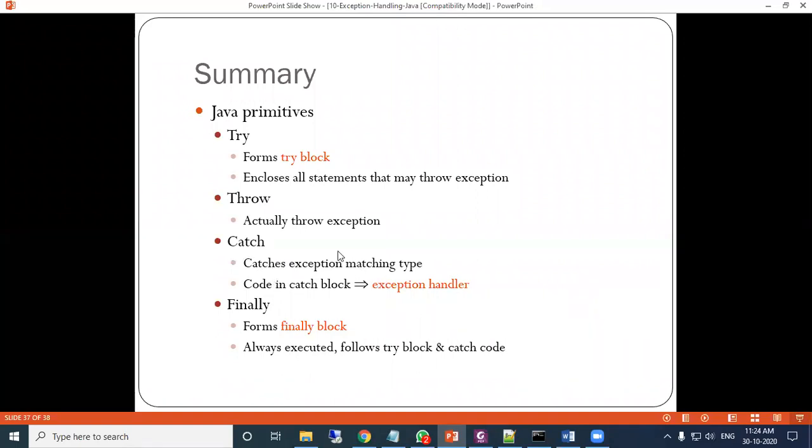So you can say the code in a catch block is the exception handler. Okay, that is actually handling the exception. So finally, the finally block is always executed, following the try block and catch block. Means after try, the catch block is there. After all the catch blocks, finally is there. Okay, so this is about today's topic. Next class we will